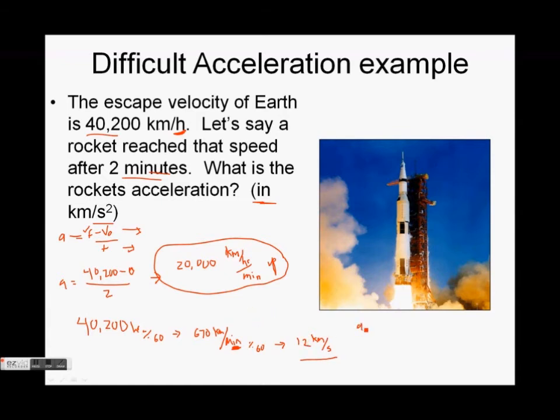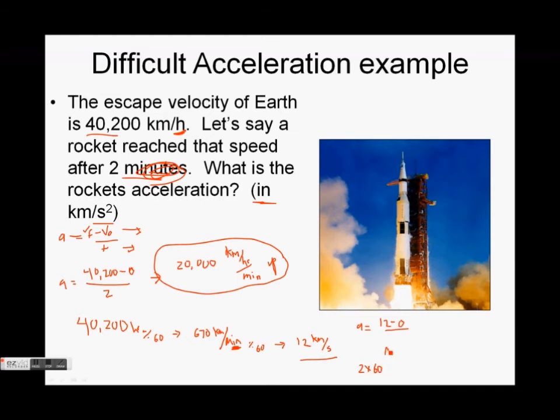Pretty quick. So now let's just do my formula here. Acceleration, my final velocity 12 minus initial velocity of 0 divided by my time of, it's not 2, because 2 is in minutes. How many seconds is 2 minutes?